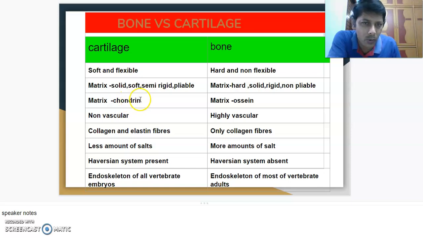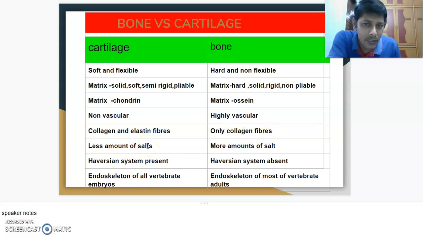Matrix consists of chondrin in cartilage. Here, matrix consists of ossein. Cartilage is non-vascular. Bone is highly vascular. Collagen and elastin fibers are present in cartilage. We learned earlier in fibrous cartilage, in elastic cartilage, in hyaline cartilage, that there are fibers. Here collagen and elastic fibers are present. Reticular fibers are not there. Bone has only collagen fibers. It does not have elastin and reticular fibers.